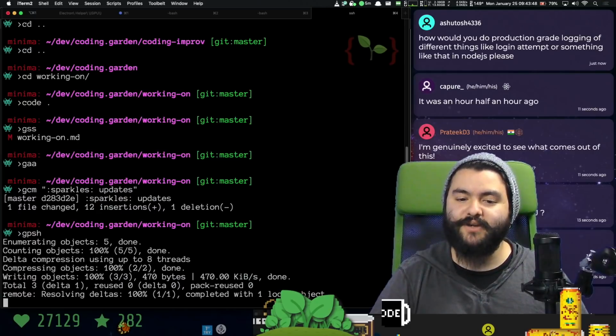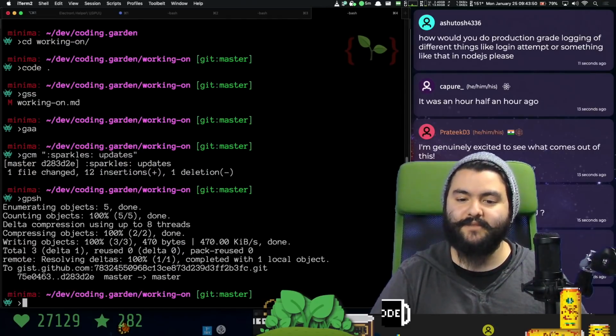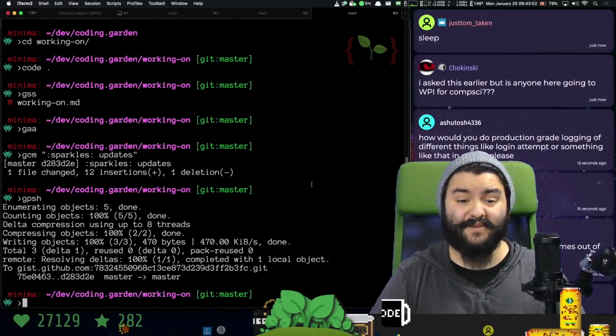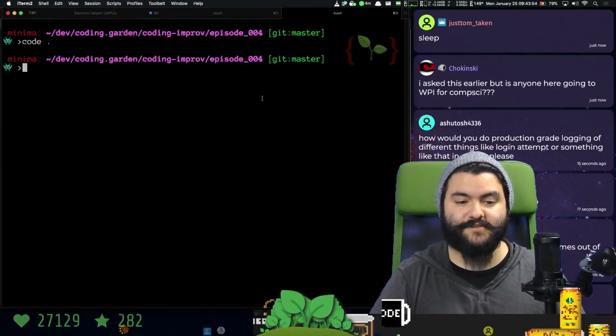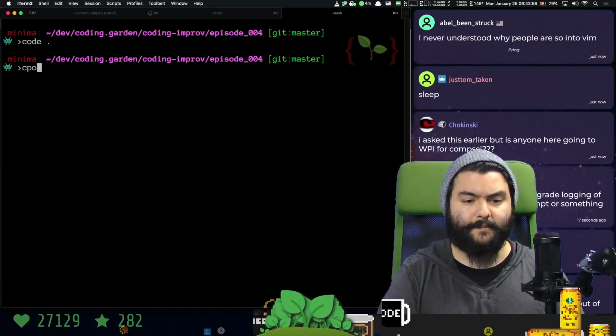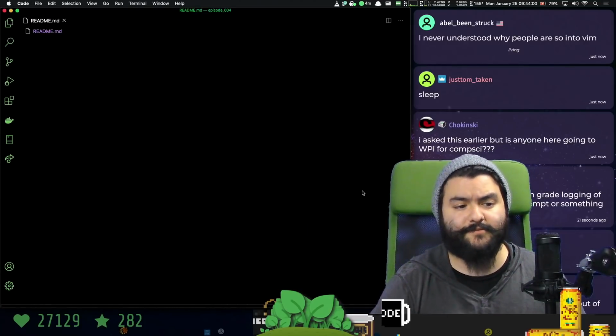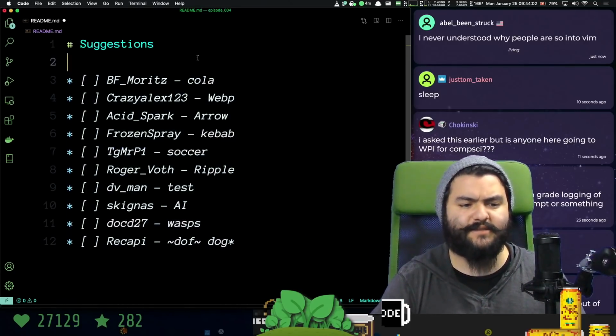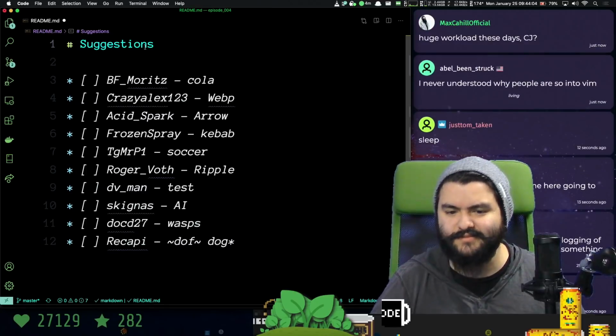How would I do production grade logging of different things like login attempts or something like that in Node.js? Typically with failed login attempts, you probably just store that in your database. Because that way you can have a foreign key reference to the user they were trying to log in as. You can do queries and stuff like that, but yeah.